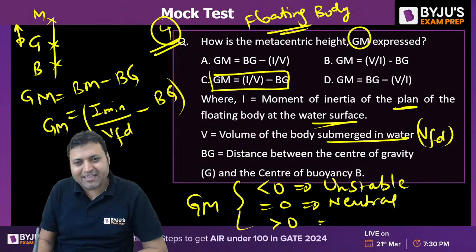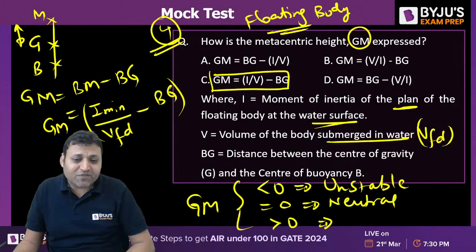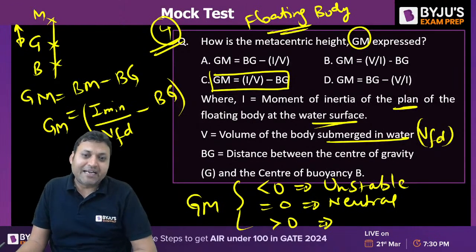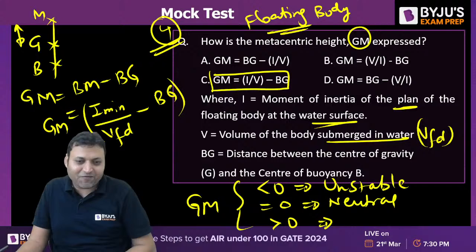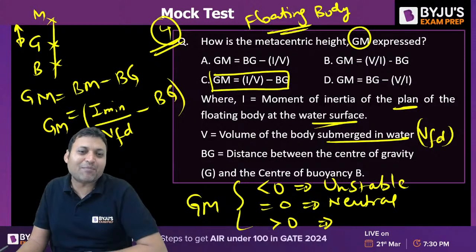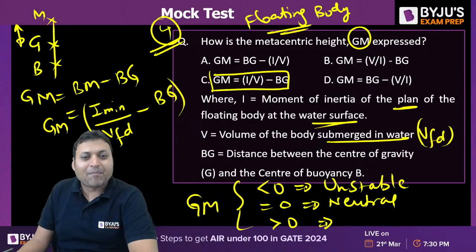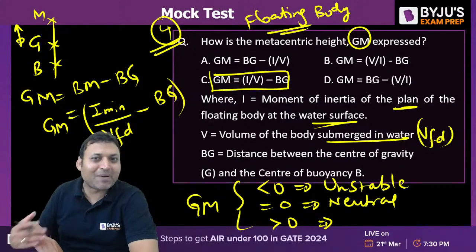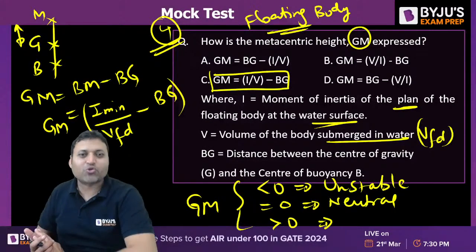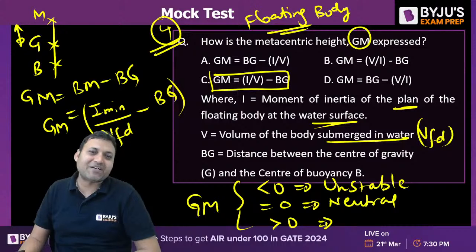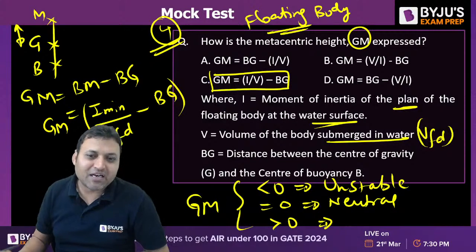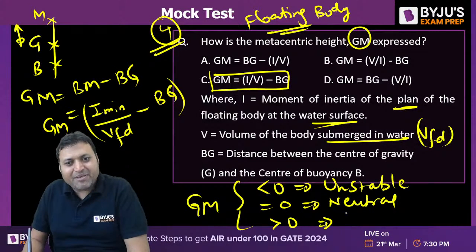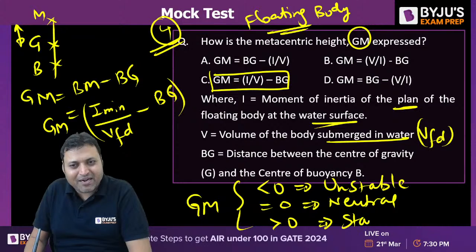And if it is greater than 0, yes, most of the questions will be simple. It is all about the question selection. There will be tough questions as well, but if you select the tough questions first, you might end up with a problem in time management. So those questions which look easy, simple, direct, you should solve first, and then if time permits, solve the remaining questions. If GM is greater than 0, then it is a stable type of equilibrium.